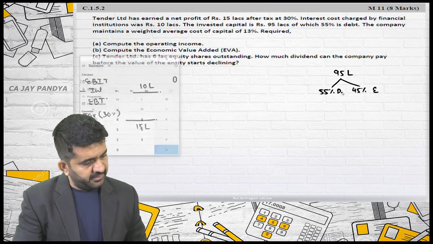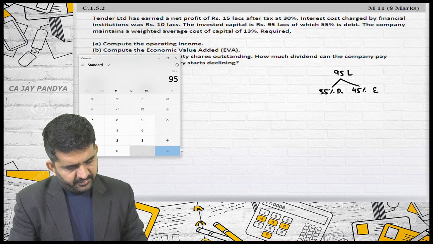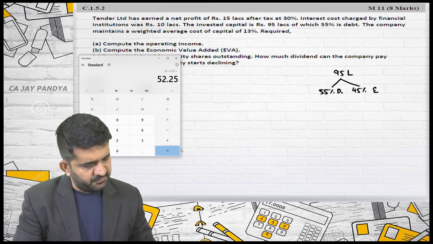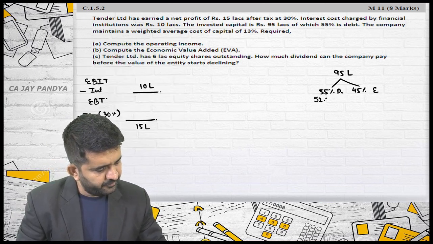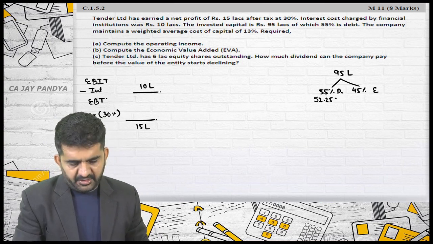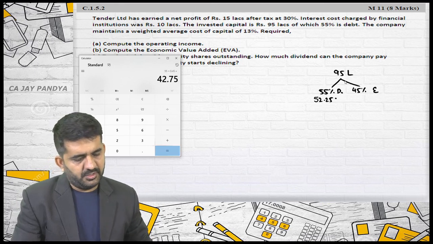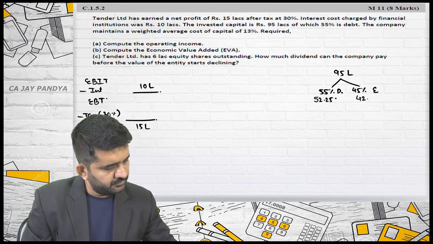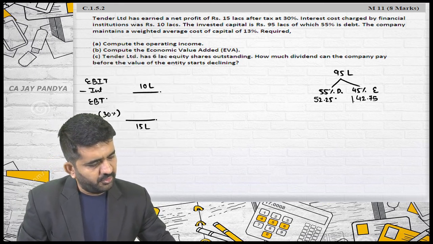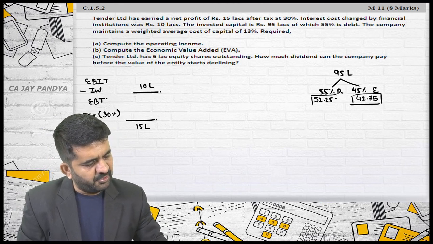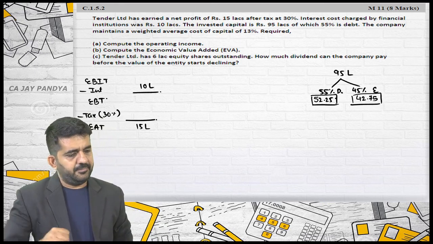Let me find out the number. 95 into 0.55 is 52.25, and 95 into 45 is 42.75. 42.75 lakhs is equity and 52.25 lakhs is debt.